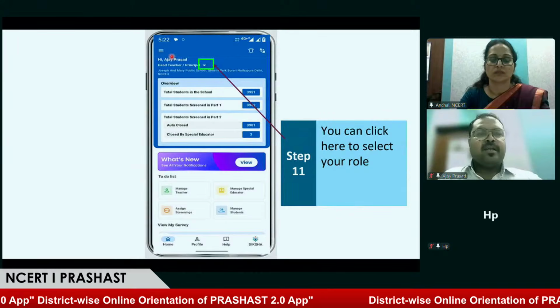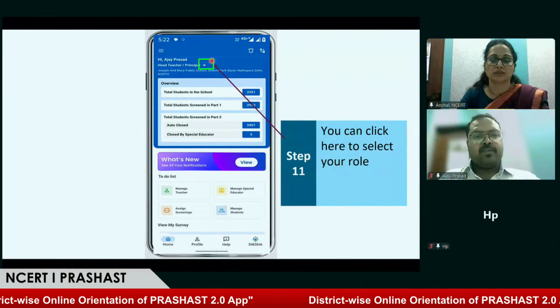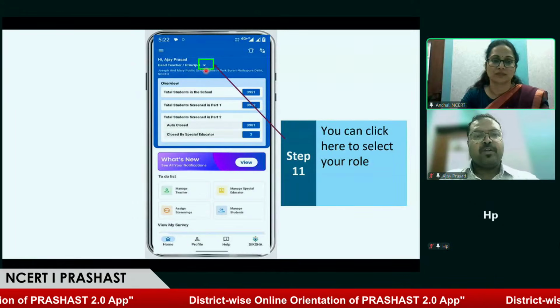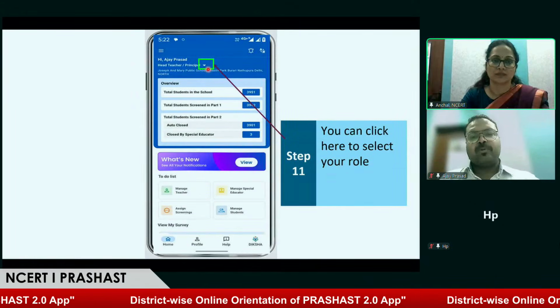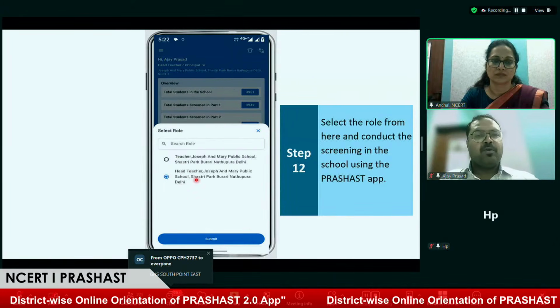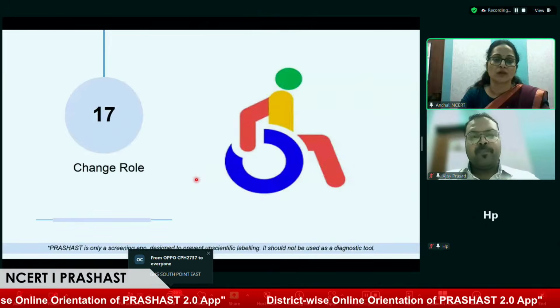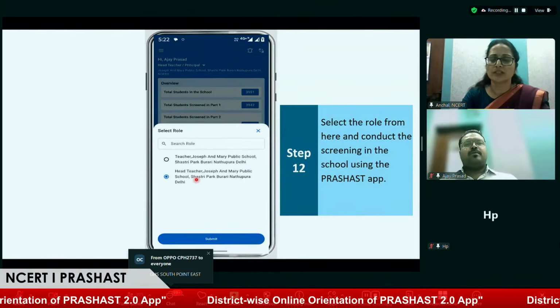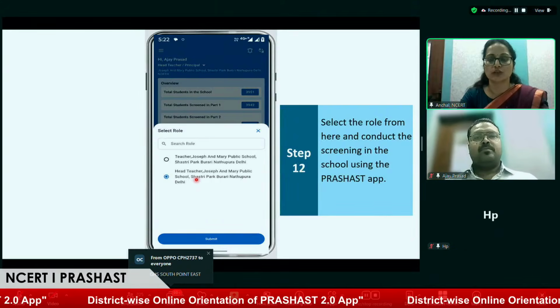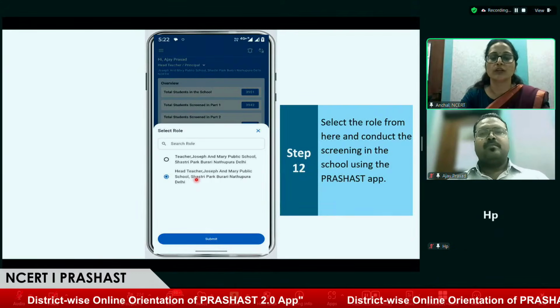Once we go into profile, there is a drop down, and by clicking on it we get an option of select roles. We can play multiple roles in this application. Just for single teacher schools, whether you are a teacher or a headmaster, you just enroll yourself as a head teacher.